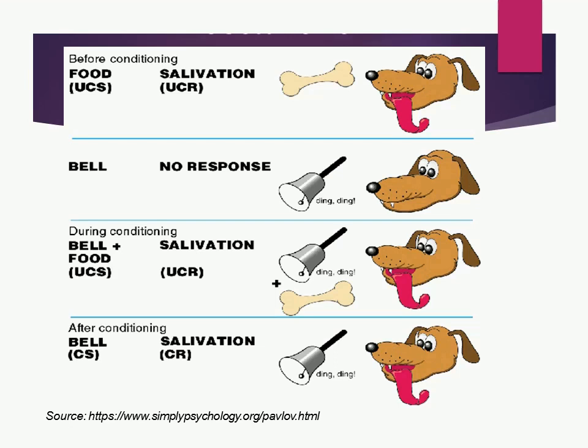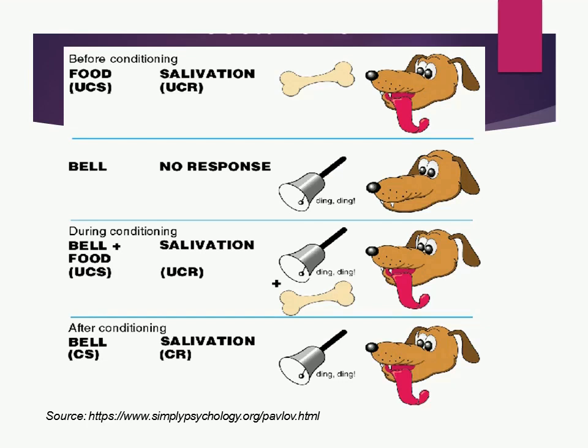Now let's come to the second stage of classical conditioning, that is during the conditioning process, or the acquisition phase. As you can see, in this phase, the neutral stimulus is paired repeatedly with the unconditioned stimulus to form an association.